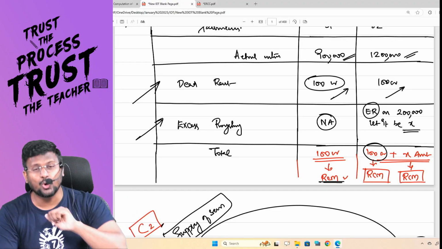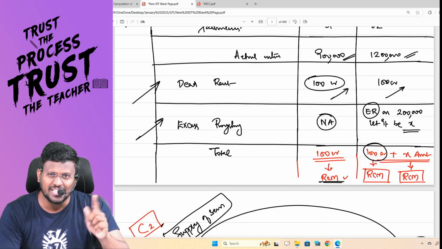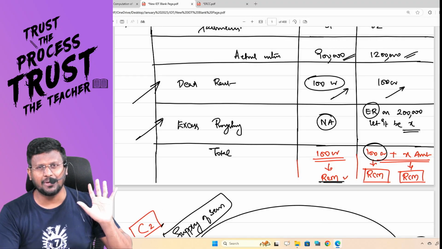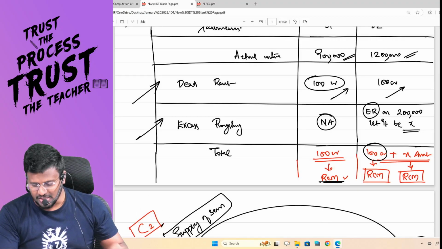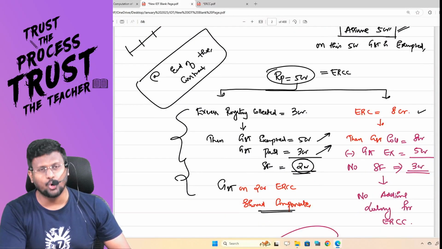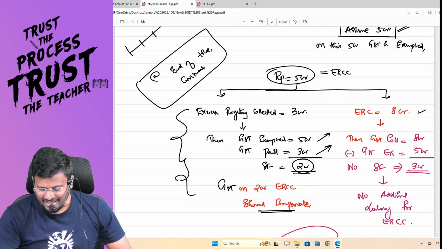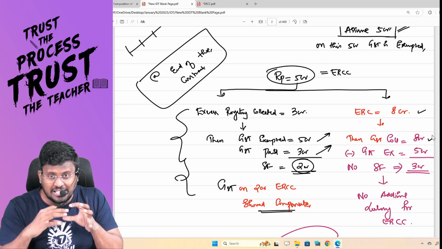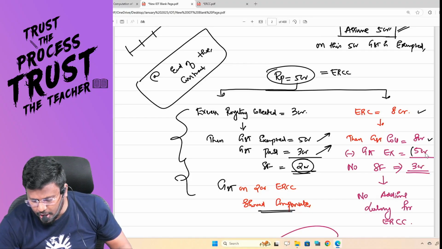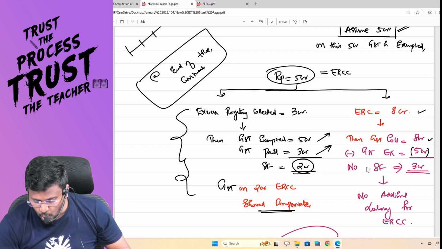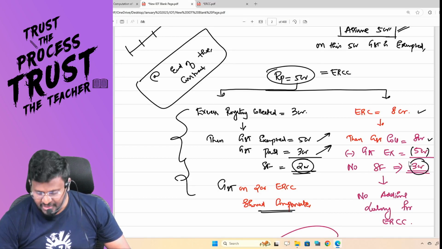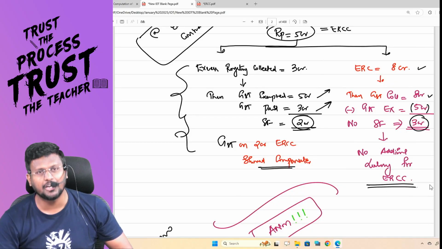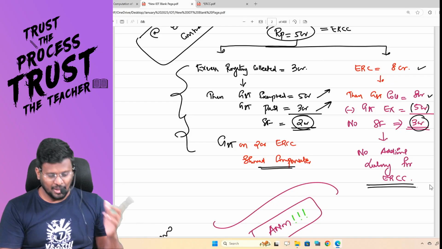And on that 8 crore, he would have paid GST at RCM. Government is happy. ERCC is happy, because government got GST on 8 crore. So government collected GST on 8 crore, but they provided exemption to the ERCC only to the tune of 5 crore. There is no shortfall. Then no additional liability for ERCC.